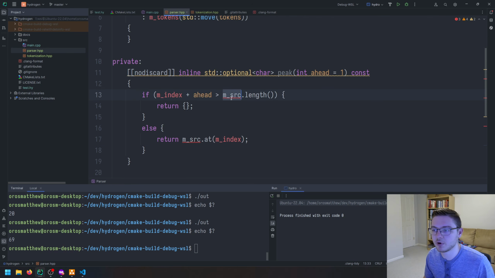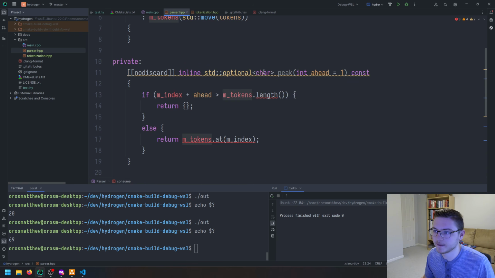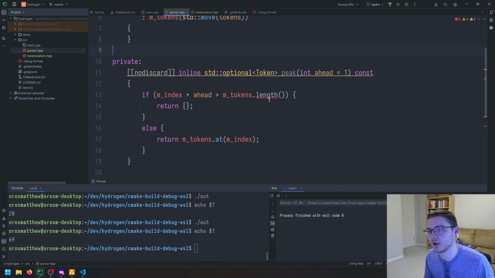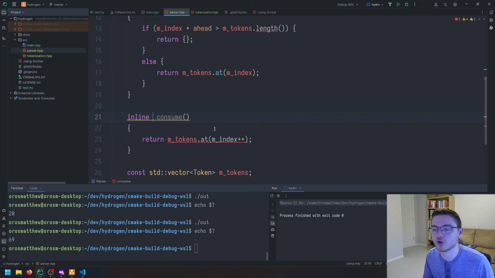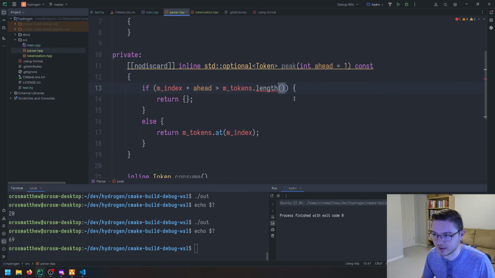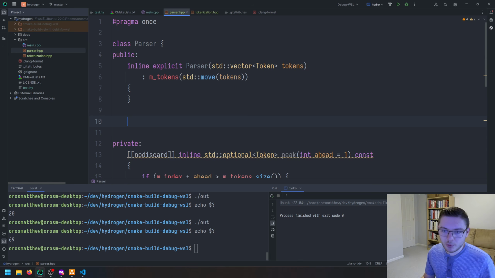And then we're not dealing with source here. We should be dealing with our tokens, right? And so this is pretty much the same thing. And this will return an optional token, just like that. And then this will consume our token and then return a token. Okay. And it's not length, it's size for a vector. All right, and then we will just return our parse tree, which we don't have a type for.